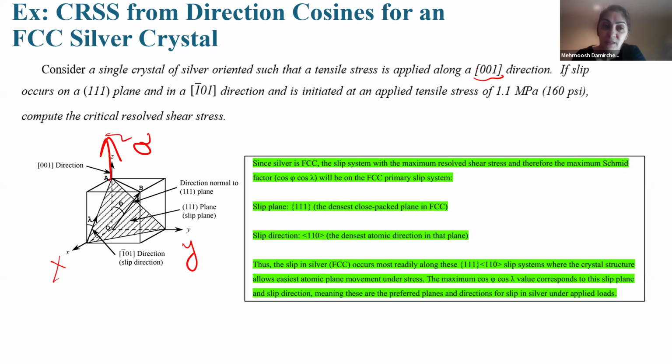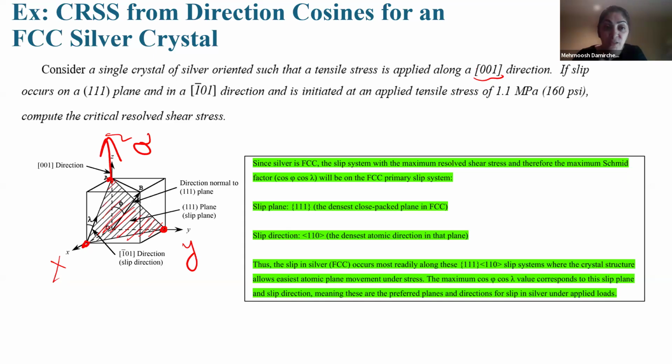If a slip occurs on plane (1 1 1), all of you know how to find the plane: the reciprocals of them are the intercepts of the plane. For example, this point, this point, this point connected to each other should be this plane, (1 1 1). Okay.